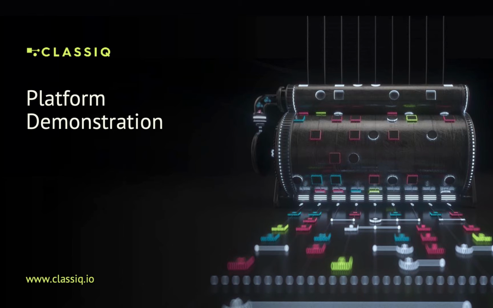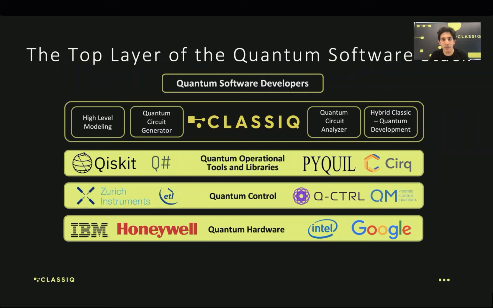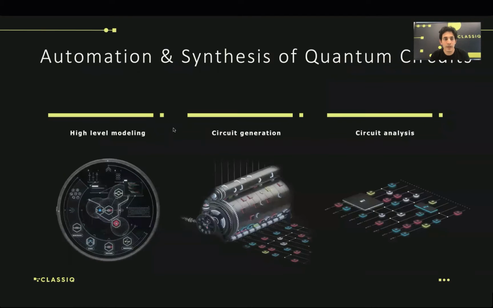So just a very brief overview on Classic. What Classic does is give an extra layer of abstraction above current gate level platforms such as Qiskit, QSharp, and Cirq, where we enable the user to give us a high level model of the circuit describing the desired circuit functionality. And from this, we can synthesize a specific gate level quantum circuit. So the user would describe the functionality with a model of the circuit, and then this circuit is automatically generated into a concrete instance of a gate level quantum circuit when this is possible.